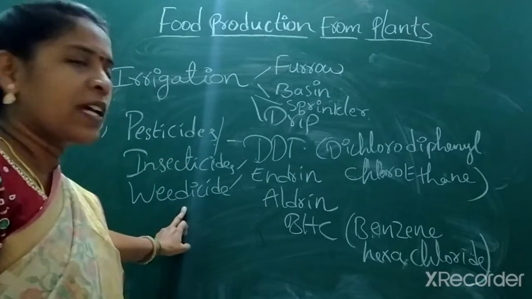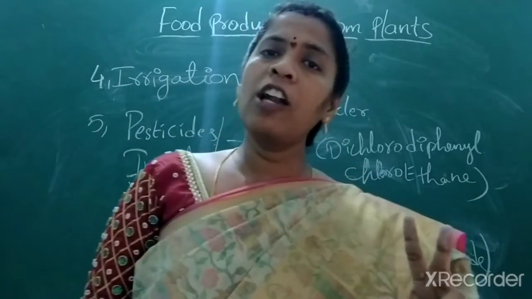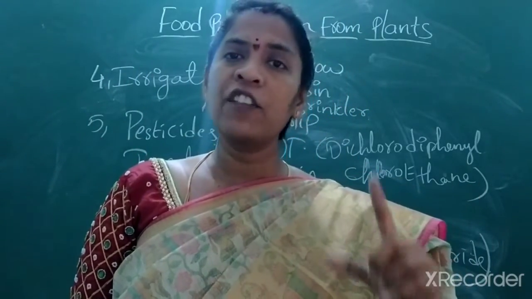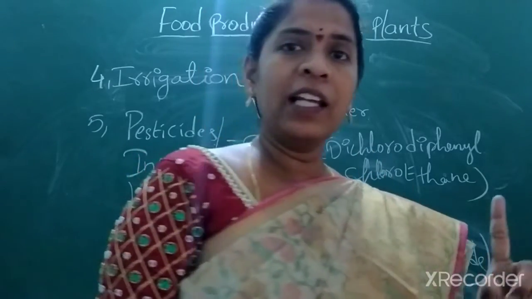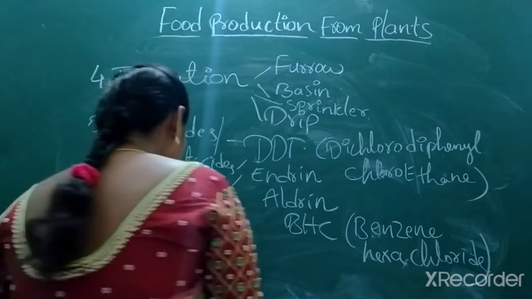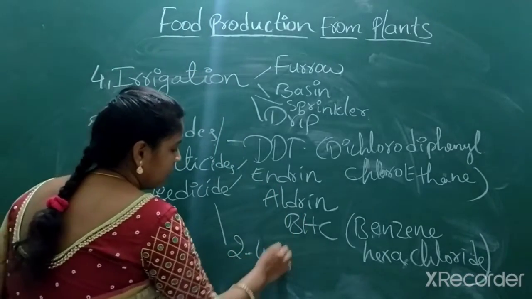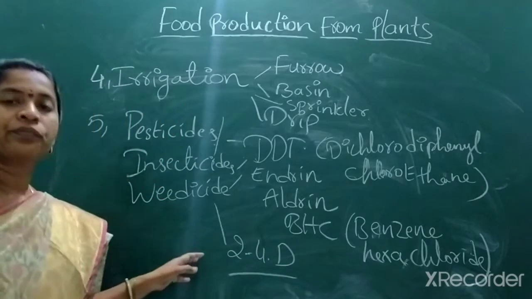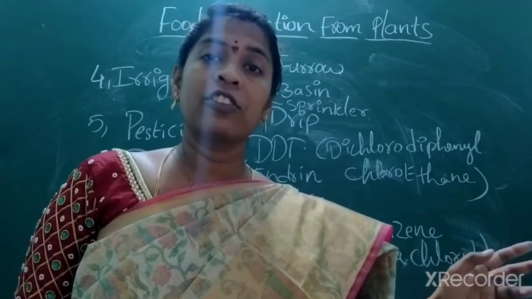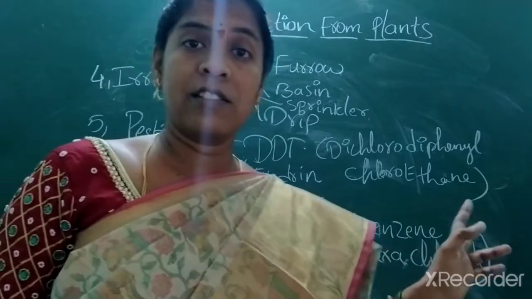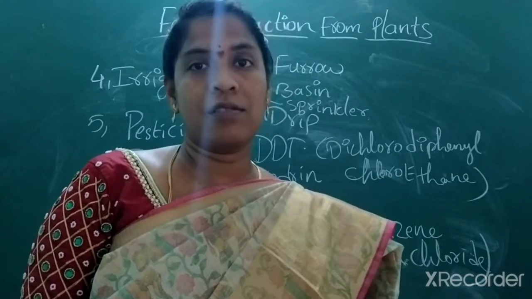Then what about weedicides? For weedicides, we have two types of plants, monocotyledon and dicotyledon. Mono means single cotyledon, di means double cotyledon. Basically here the weedicides are used for dicotyledon plants, that too 2,4-D. 2,4-D is a chemical used to control weeds and unwanted plants which grow in between the plants.